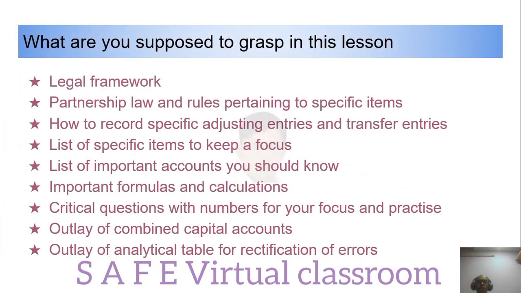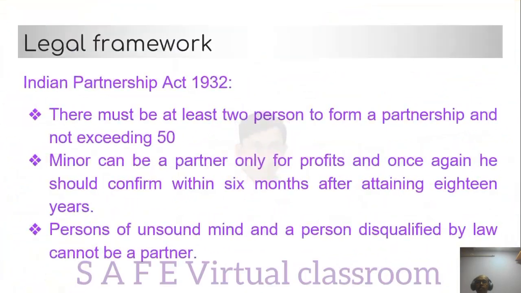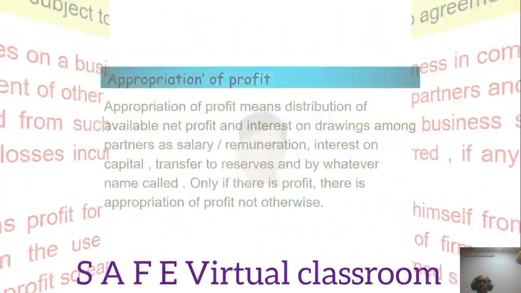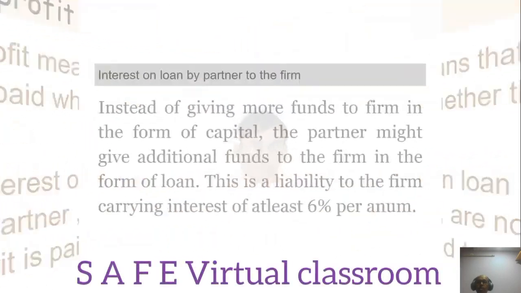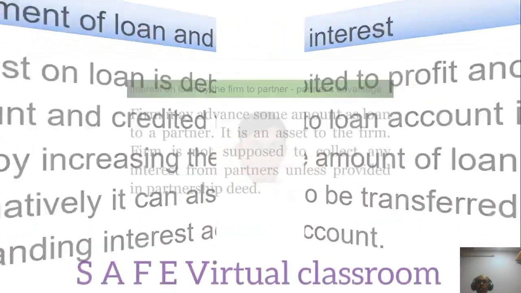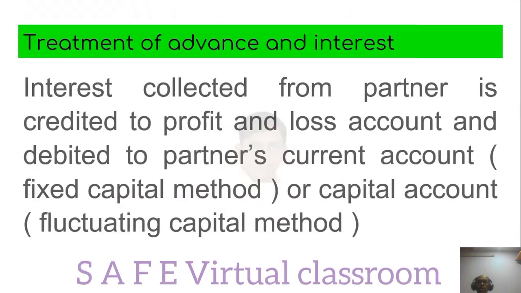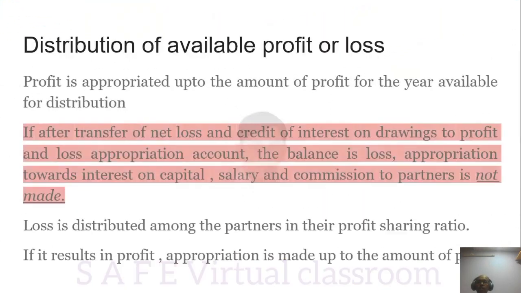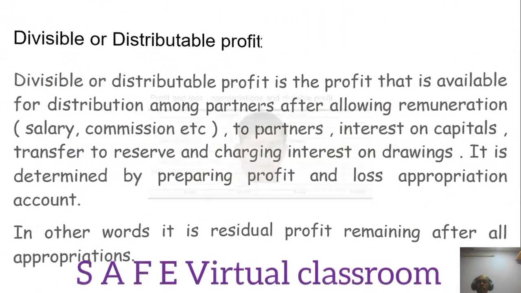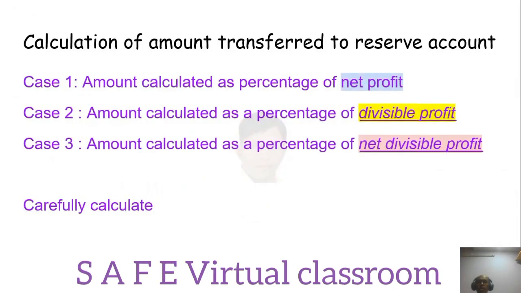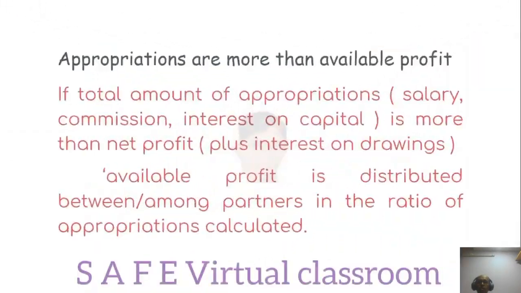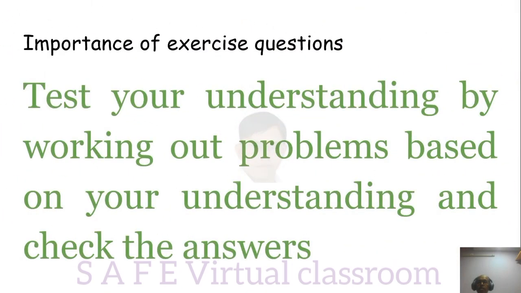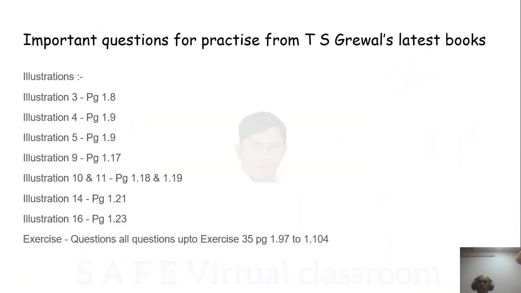What are you supposed to learn in this lesson? Partnership firm, legal framework, provisions in case of partnership deed, liabilities of partners, appropriation of profit, charge against profit, interest on loan, treatment of loan, interest on loan by firm to the partner, treatment of advance and interest, rent paid or payable to a partner, manager's commission, distribution of available profit, divisible profit, calculation of amount transferred to reserve account, journal entries, appropriations, list of important accounts, importance of illustrations, important questions for practice.